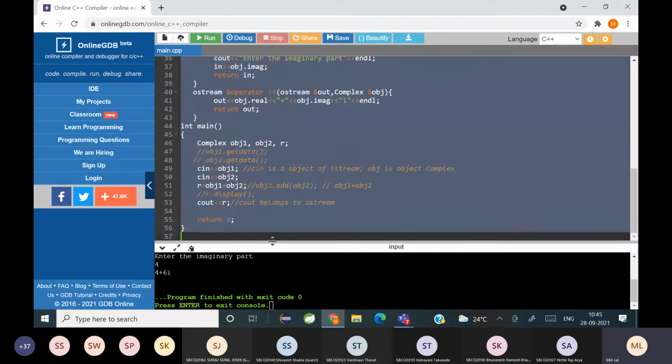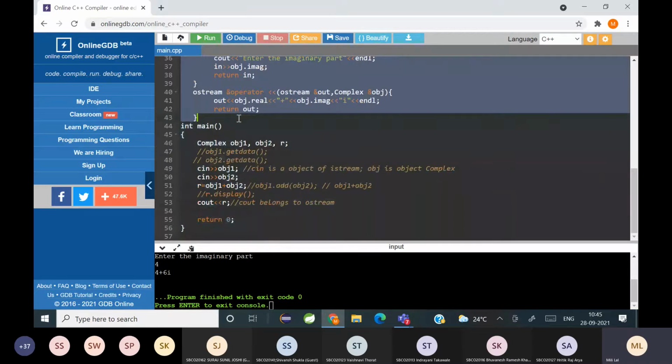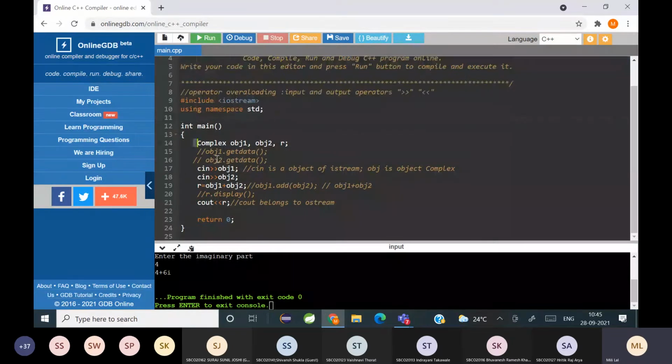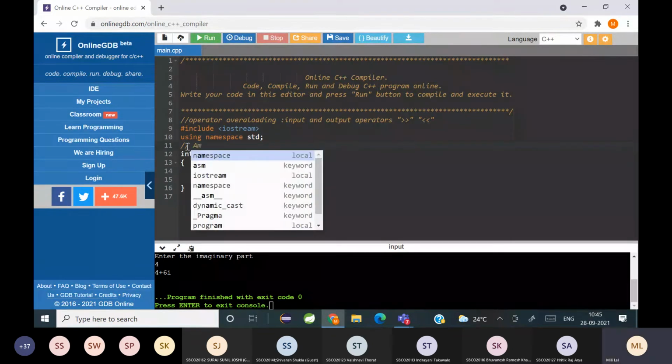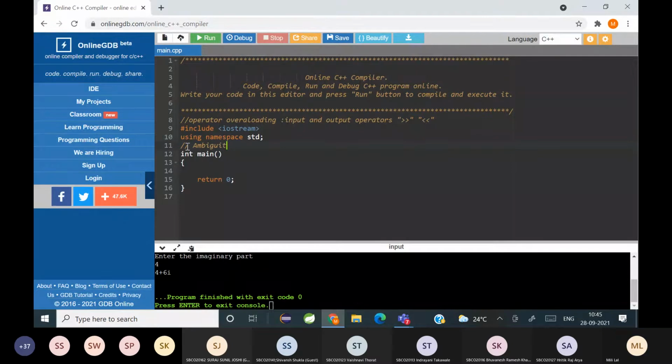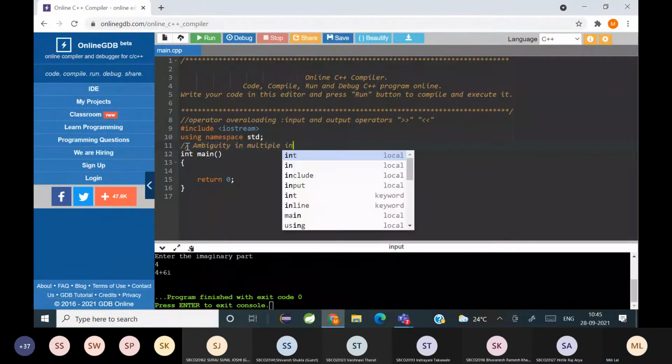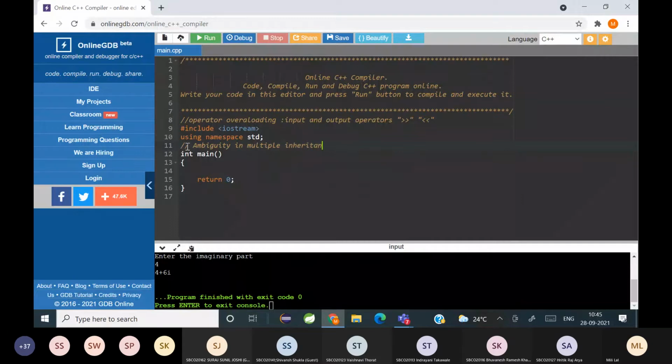So going to the next topic here, I'm going to talk about ambiguity in multiple inheritance and about the diamond problem.